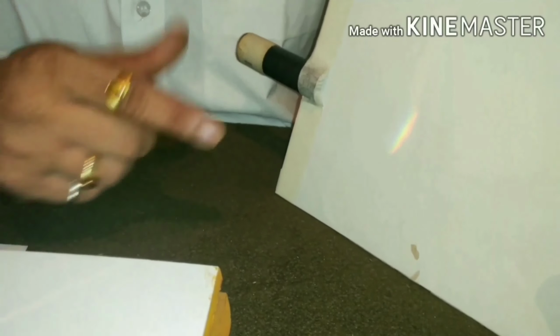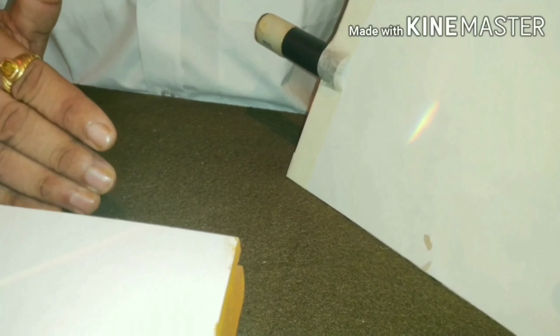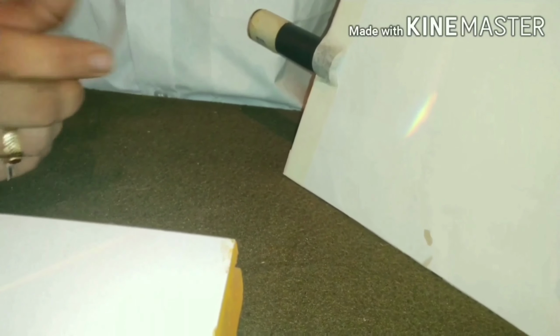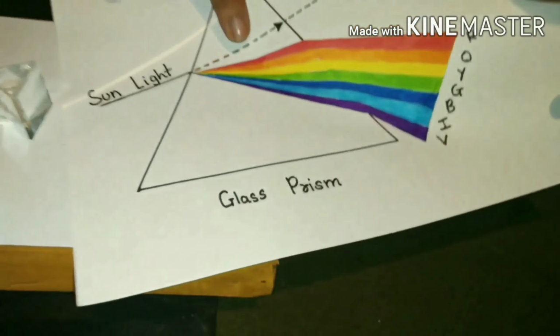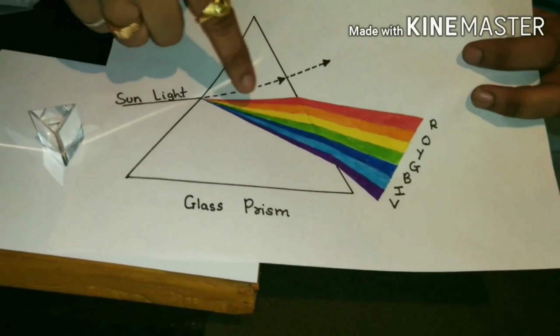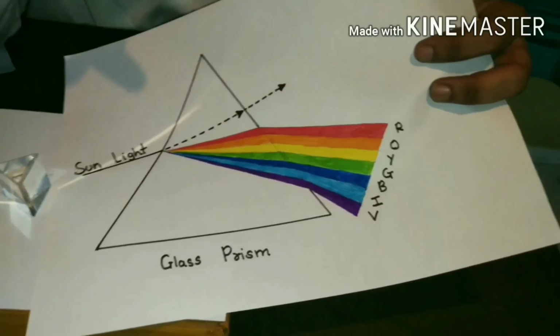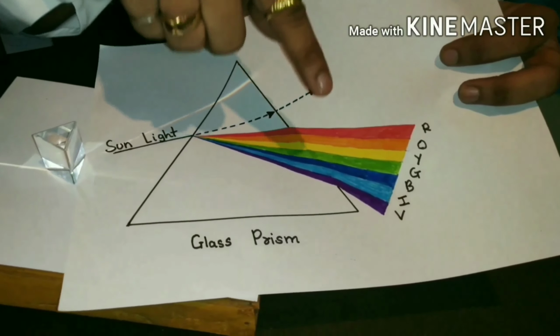The refractive index of glass is minimum for red color and maximum for violet color, and therefore red color bends least and violet color bends at the maximum angle. Similar to this diagram, when sunlight enters the prism, it gets split into 7 colors and we obtain the 7 color spectrum.